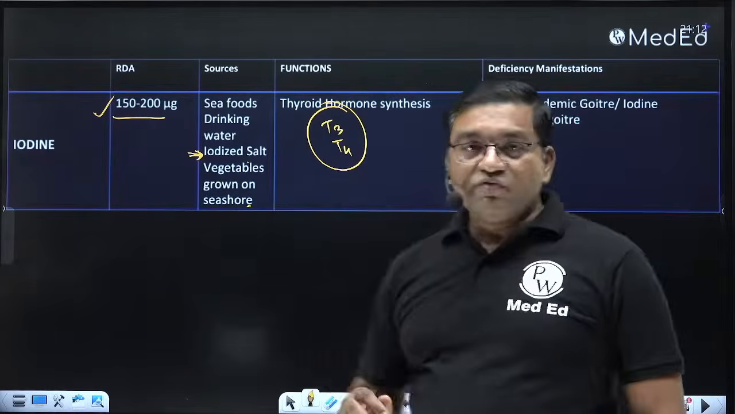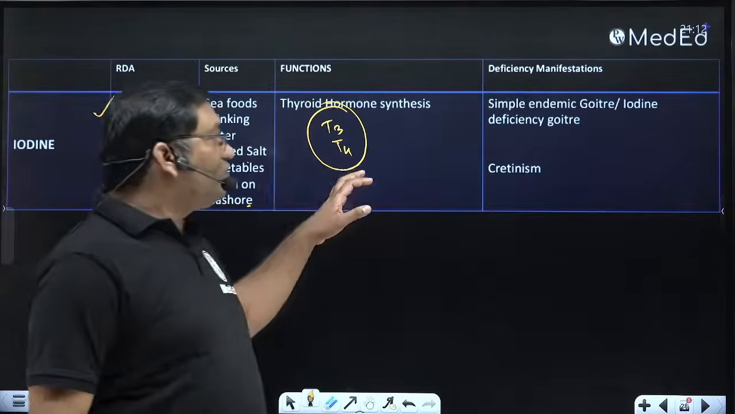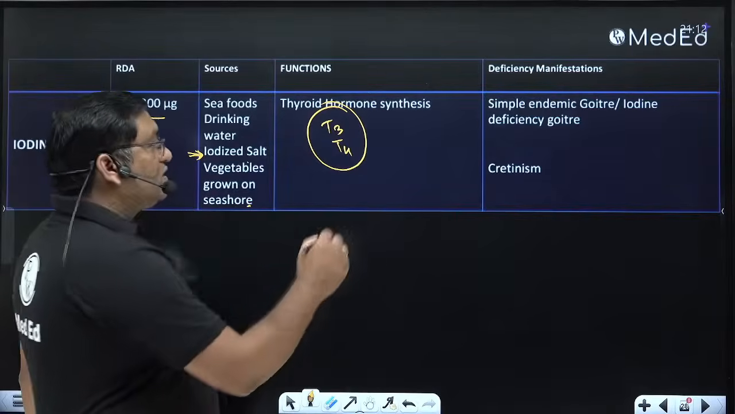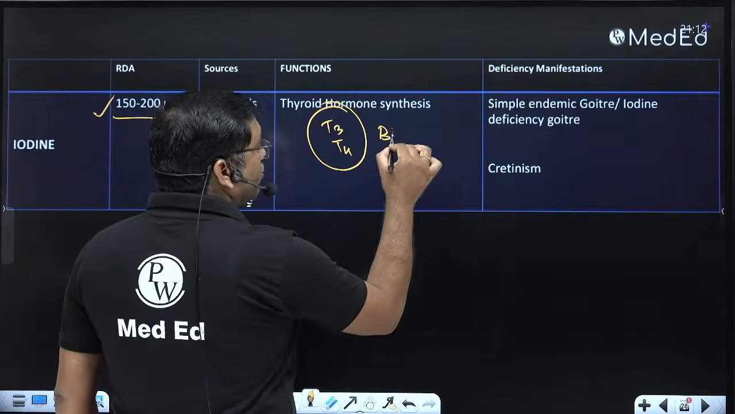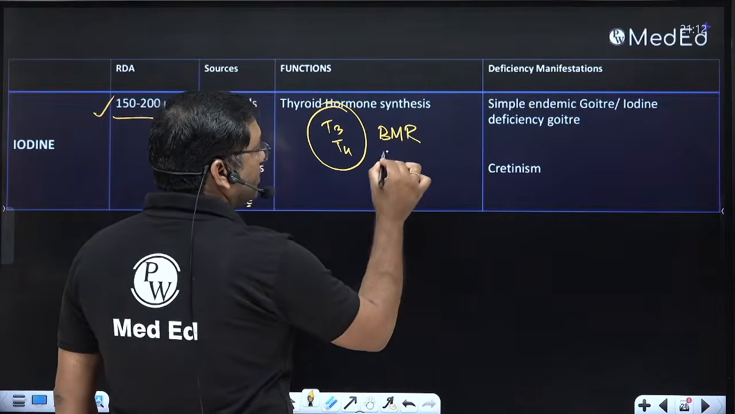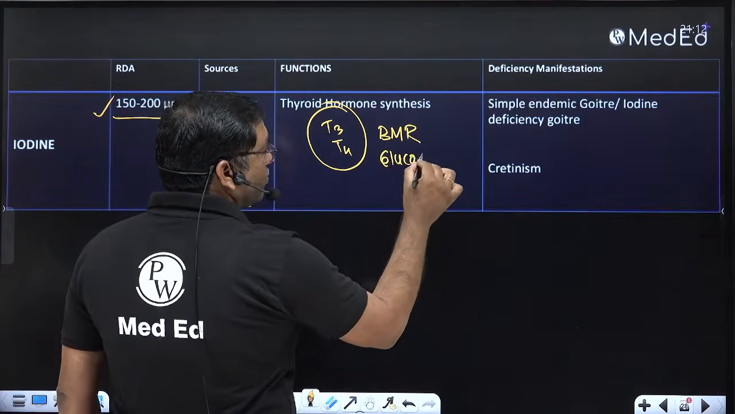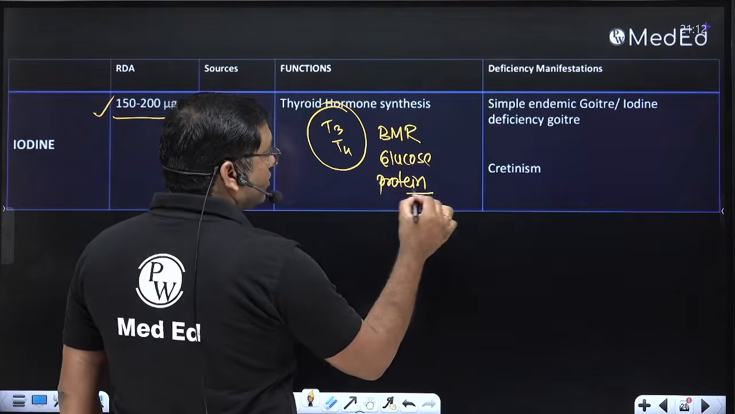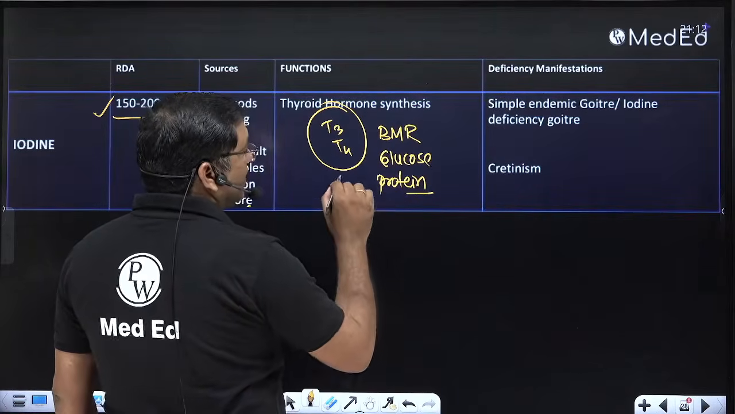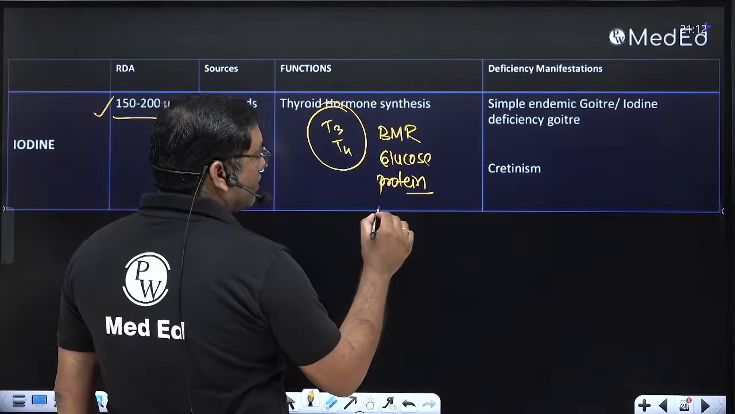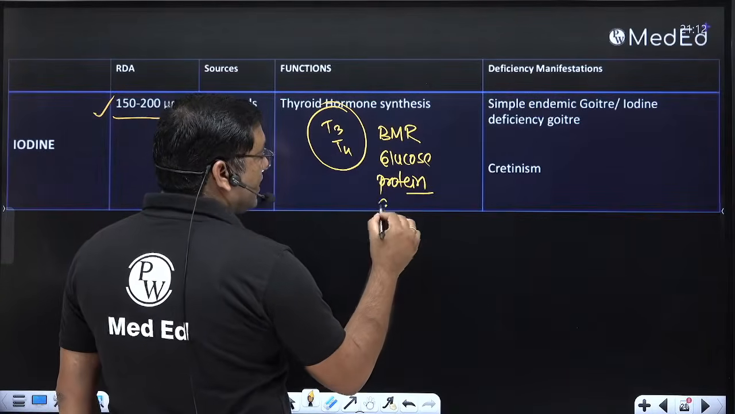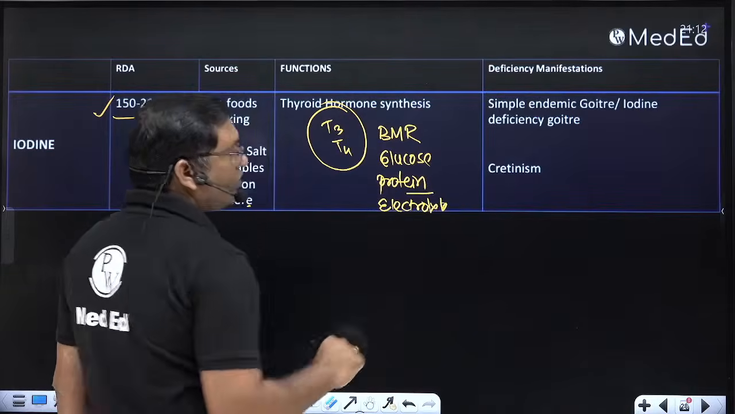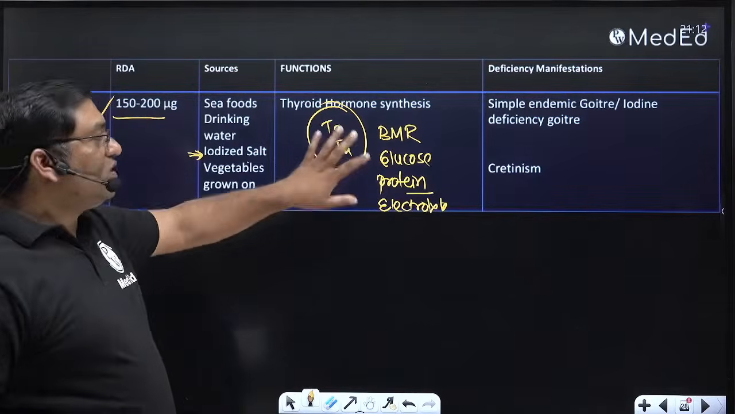It is important for the formation of T3 and T4, and T3 and T4 have very important functions. Specifically, they are required for maintenance of basal metabolic rate. They are important for the synthesis of glucose, for the synthesis of protein, for lipolysis, and for water and electrolyte balance. So these are the important functions of the thyroid hormones.